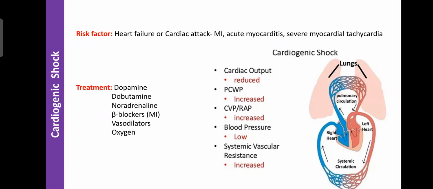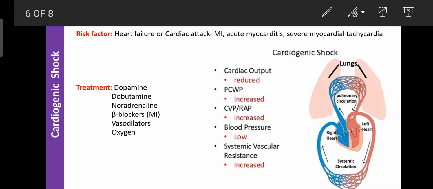So the next one is cardiogenic shock, which is related to the failure of the heart. Due to failure of the heart or any malfunction in the heart, shock occurs. That kind of shock is known as cardiogenic shock. The risk factors for cardiogenic shock are heart failure, cardiac attack or myocardial infarction, acute myocarditis, or severe myocardial tachycardia, which decrease the blood circulation towards the myocardium, the cardiac muscle. That condition is known as cardiogenic shock.